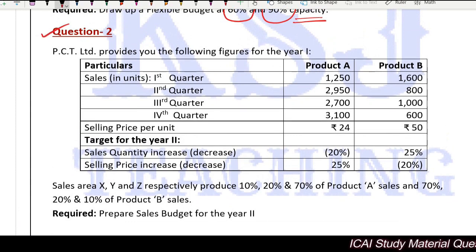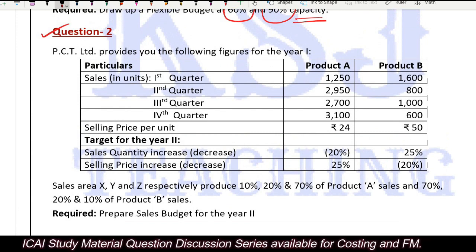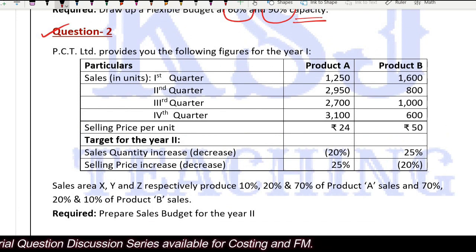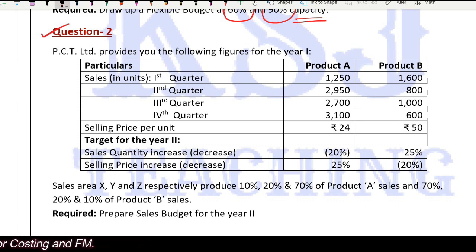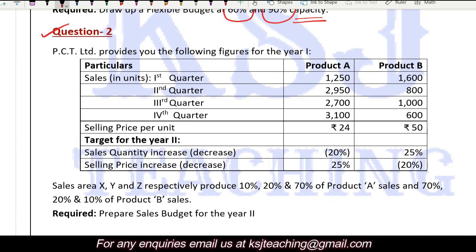Question number 2. PCT Limited provides you the following figures for the year 1. Product A and product B sales are given in units. First quarter 1250 and 1600, in the second quarter 2950 and 800, then third quarter, fourth quarter. Selling price per unit is 24 and 50, right? 24 and 50.